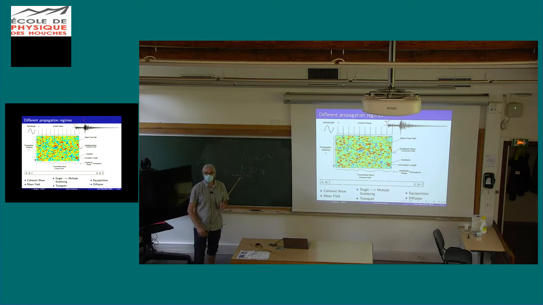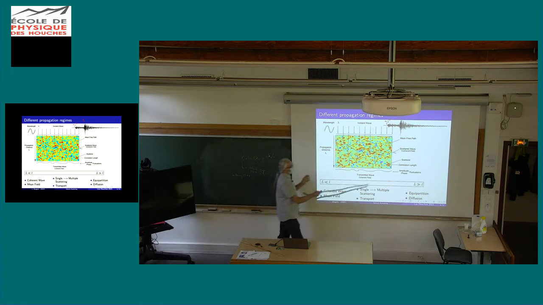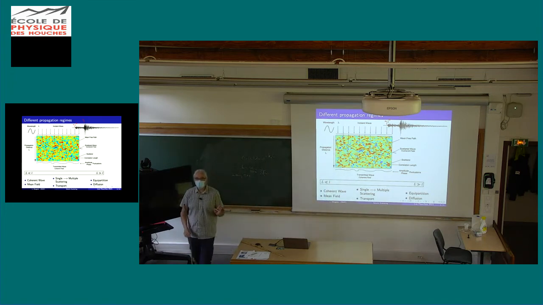So from now on, the correlation distance will somehow disappear. Now we'll talk about the mean free path only. We are going to work at a different level now. I will come back to the correlation, but it's not so important. Really, the important concept is the mean free path.